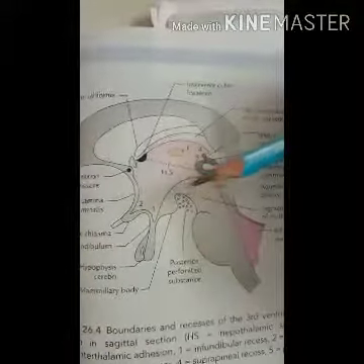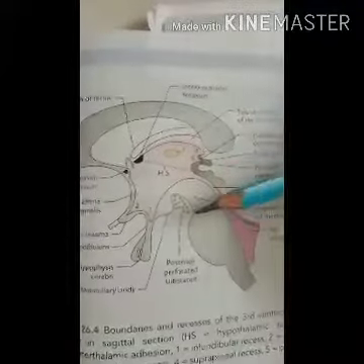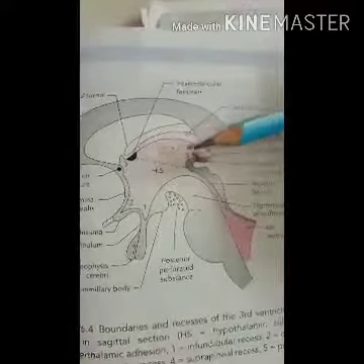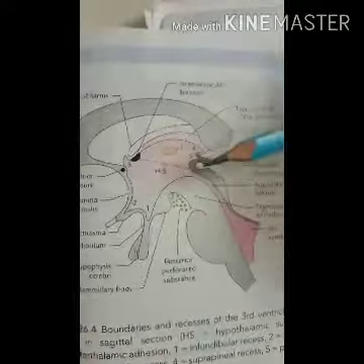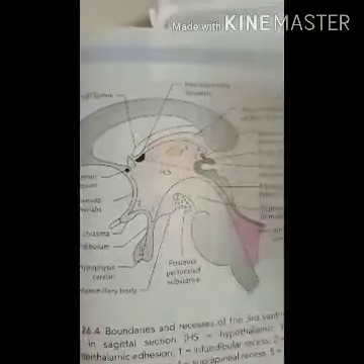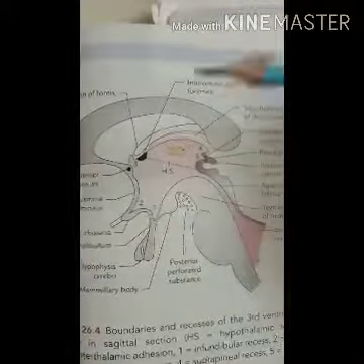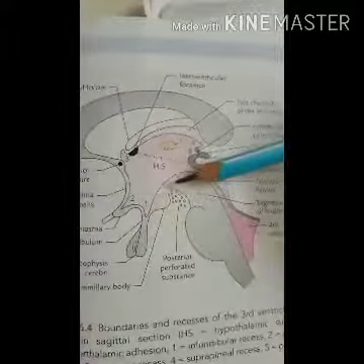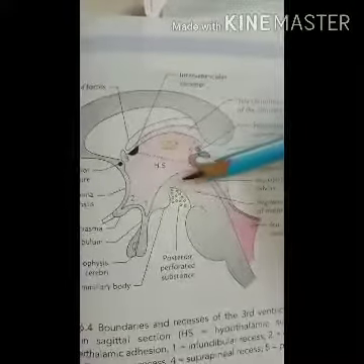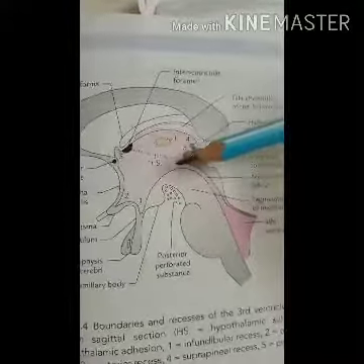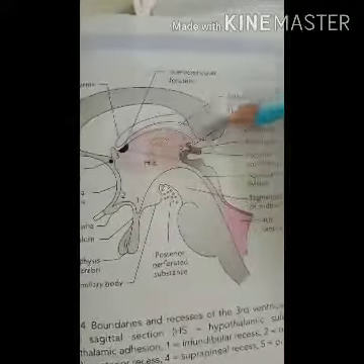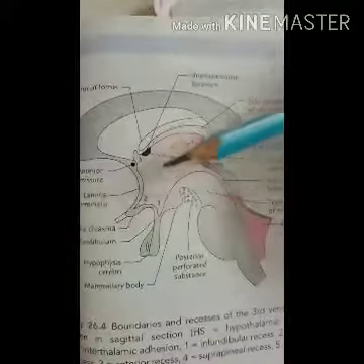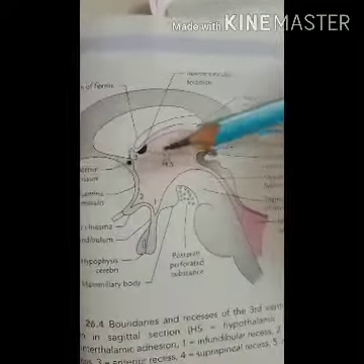Then sexual behavior and reproduction. It regulates sexual behavior and reproduction by influencing the secretion of gonadotrophic hormone by the pituitary gland. Then temperature regulation. The anterior portion of the hypothalamus prevents the rise in body temperature, while the posterior part promotes heat conservation and heat production. And the last function, but not least, it regulates the biological clocks, meaning